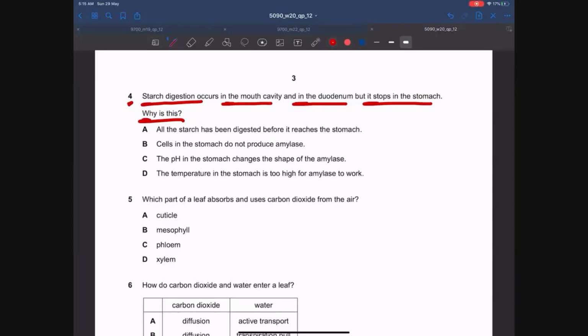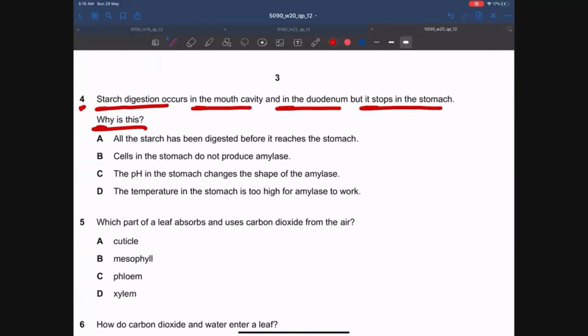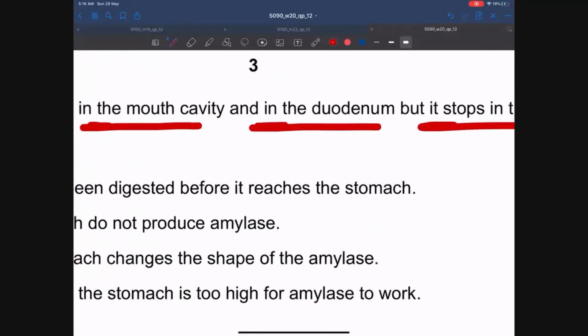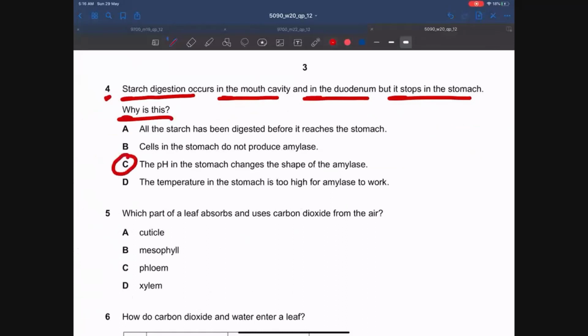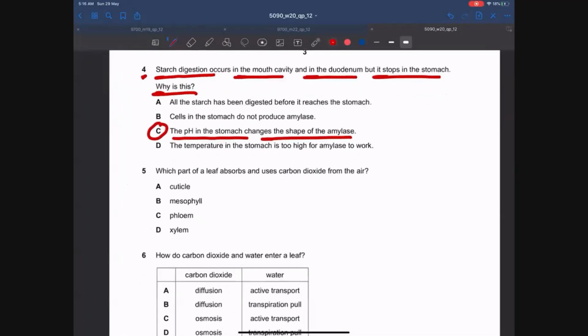In the stomach, however, there is a pH of 2. The stomach is very acidic. It contains hydrochloric acid, which has a pH of 2. So amylase cannot survive in these conditions. Amylase is denatured by the stomach acid. So why does starch digestion stop in the stomach? However, it continues in the mouth cavity and duodenum because the pH in the stomach changes the shape of the amylase. The pH in the stomach causes the amylase to denature. MCQ number 5.